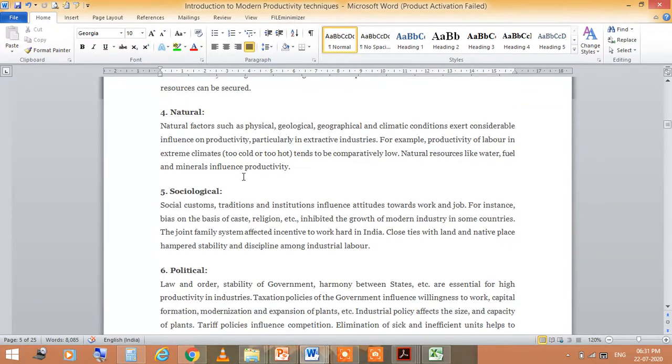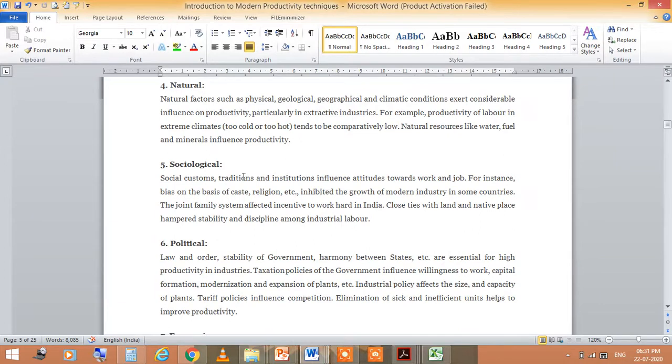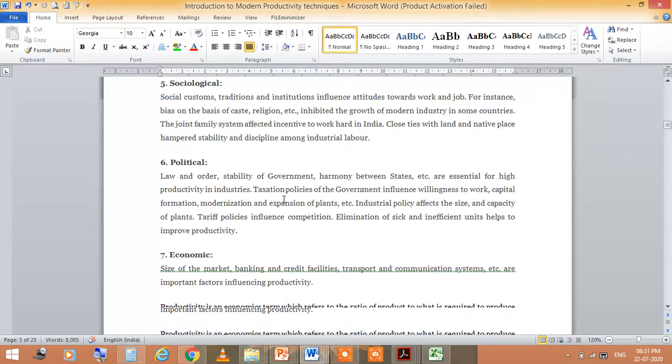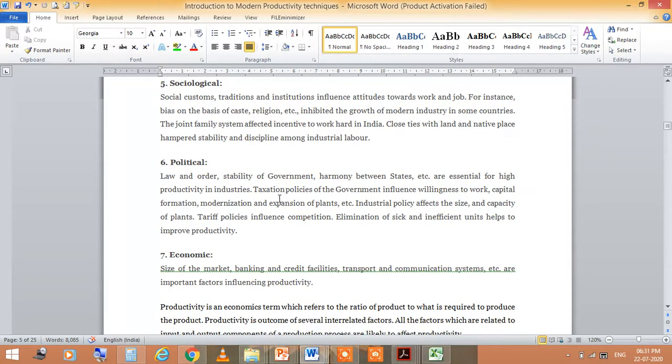Now the next is the natural factor. There are some natural factors like physical, geological, geographical and climate conditions that exert considerable influence on productivity. Then we come to the sociological factor, meaning social customs, traditions and institutions influence attitudes towards work and jobs, like bias on the basis of caste, religion, etc. This has inhibited the growth of modern industries in some countries.